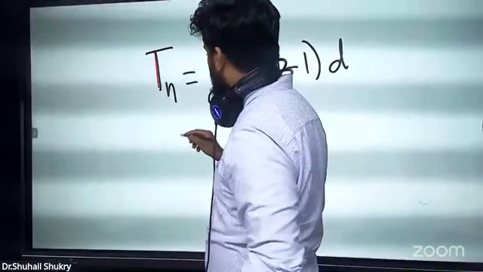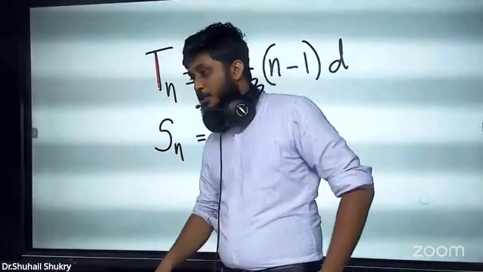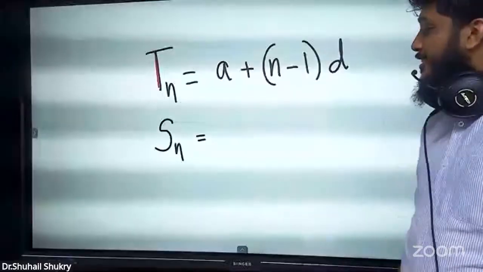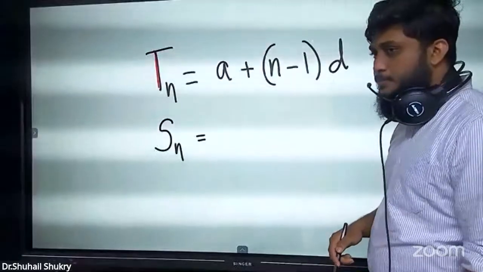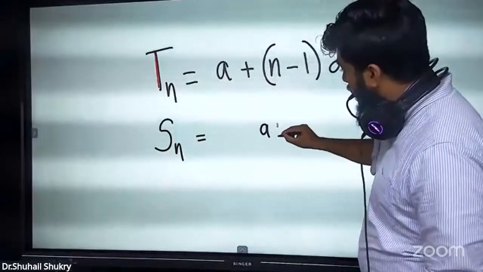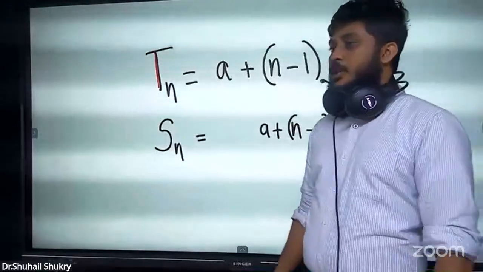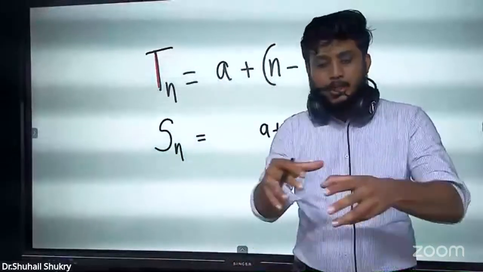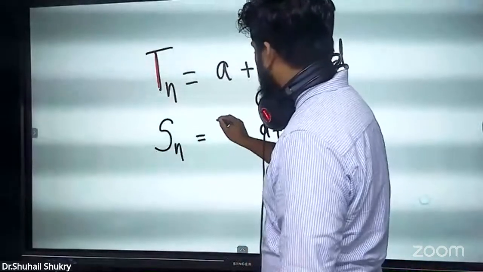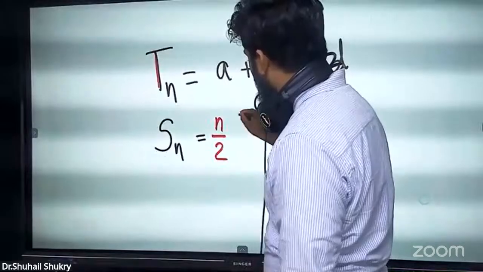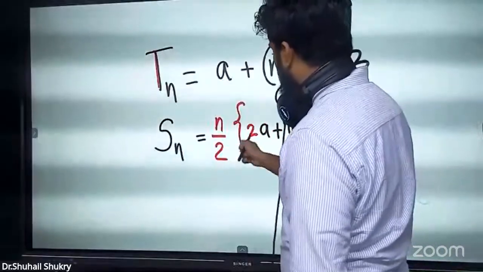The second one is Sn. When you're writing Sn, son, write Sn. Earlier you put a plus n minus 1 d for Tn. The same portion will come here as well. A plus n minus 1 d will come. Apart from this, I have to modify this. I have to add n over 2, and I have to open a curly bracket, and I have to put 2 here. That's it. Again, n over 2 and 2 will be added.